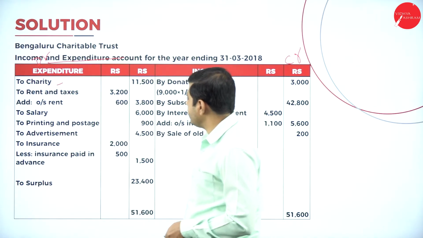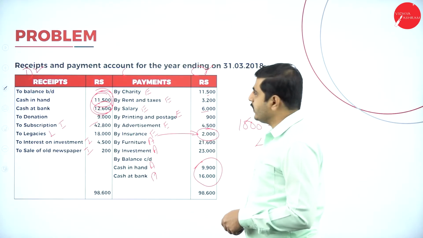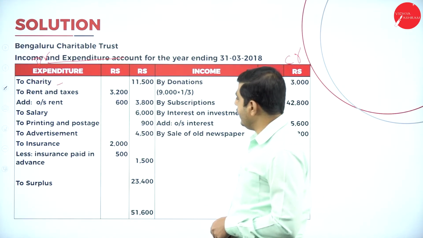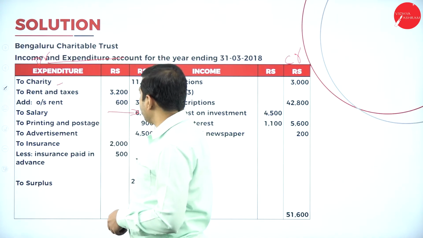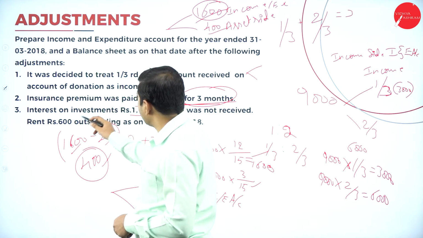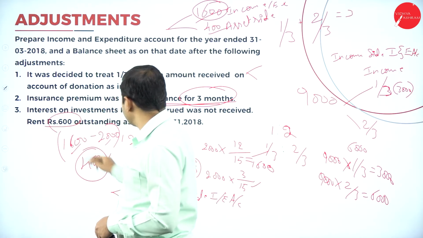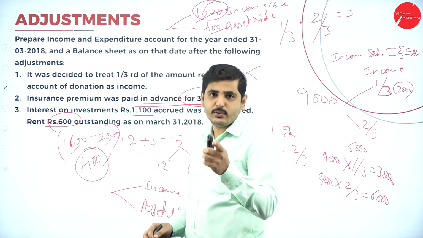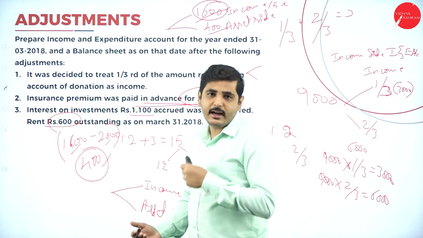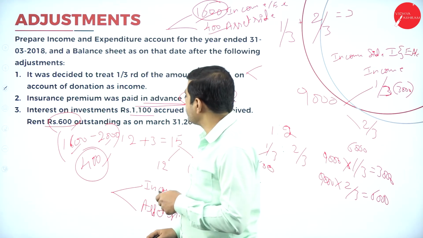Let's go to the next point: salary, rent and taxes. The salary is 1,600. Is there any outstanding salary? No, there is no outstanding salary, so we can write salary directly. Next one, rent and taxes. There is outstanding rent. Let's see, insurance premium, then interest on investment. You see we have rent of 600 rupees outstanding. Any outstanding expense is shown in the liability side of the balance sheet. Here we add the current year outstanding to the rent in the income and expenditure account, and again show it in the liability side of the balance sheet as outstanding rent.